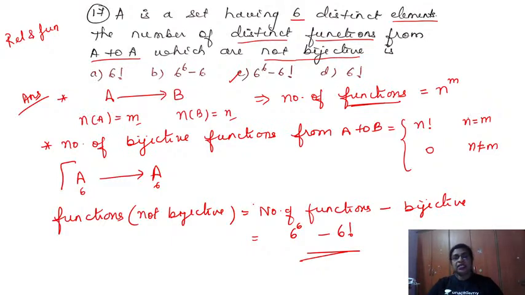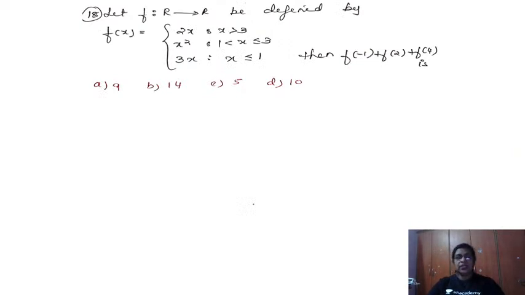Let's see what the next question is telling us, question number 18. Look at this question. Let f be a function from R to R defined by f of x is equal to 2x for x greater than 3, x square for x greater than 1 and less than or equal to 3, 3x for x less than or equal to 1. Then f of minus 1 plus f of 2 plus f of 4 is.